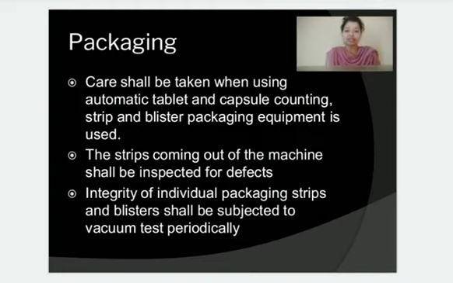Now coming to packaging, this is the last point. Care should be taken when you are using automatic tablet and capsule counting, strip and blister packaging equipment. You should make sure that all the blisters or strips which are not of good quality are removed. Secondly, the strips coming out of the machine should be inspected for any defects, and all the defective strips or blisters should be removed and discarded. All the strips and blisters should be periodically subjected to a vacuum test to make sure that they are leak proof, right?